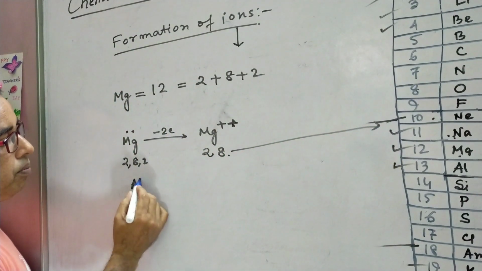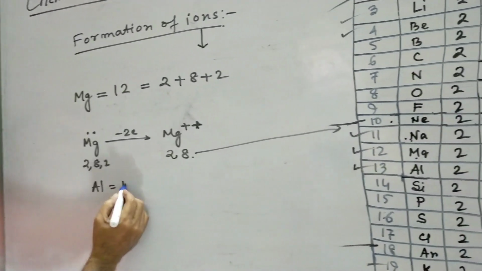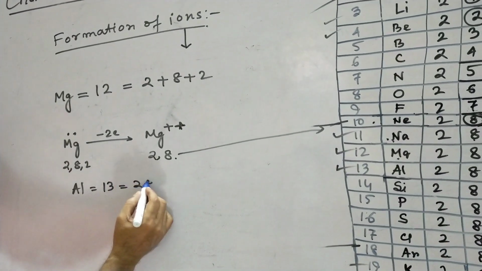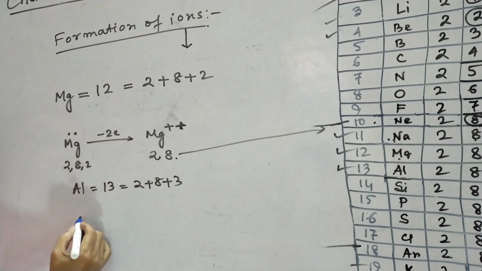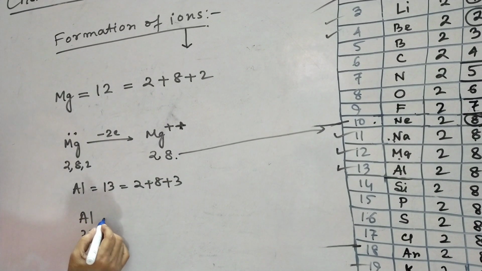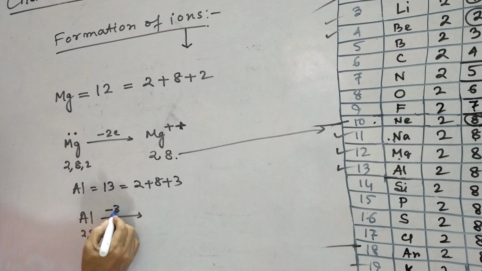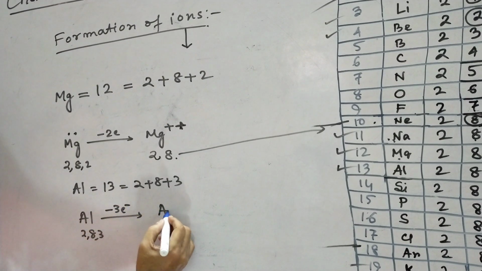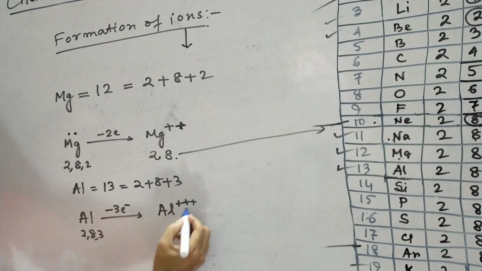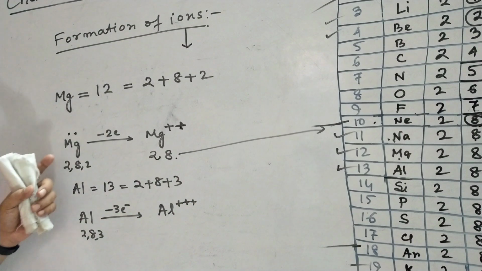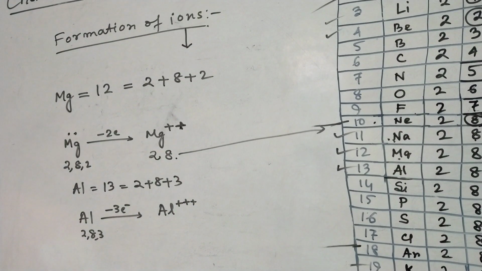Again, aluminium, its atomic number is 13, that is 2 plus 8 plus 3. So, aluminium will try to lose 3 electrons and it becomes Al3+ ion. Thus the positive ions are formed. We can go on to the formation of negative ions like this.